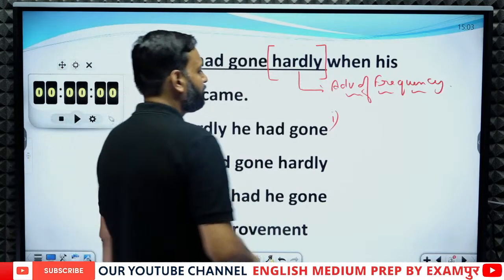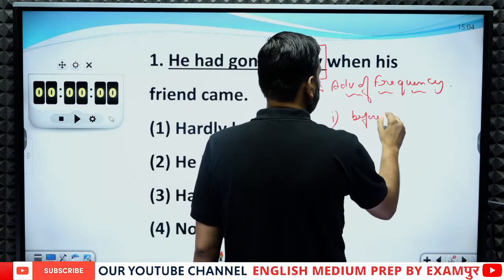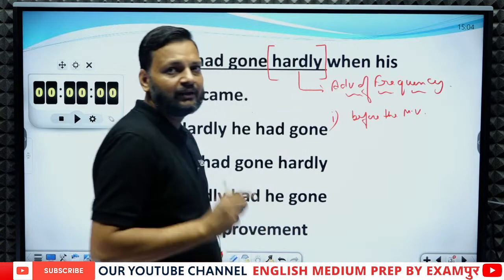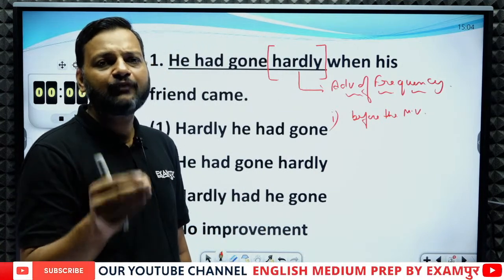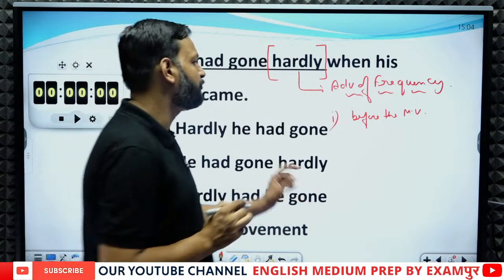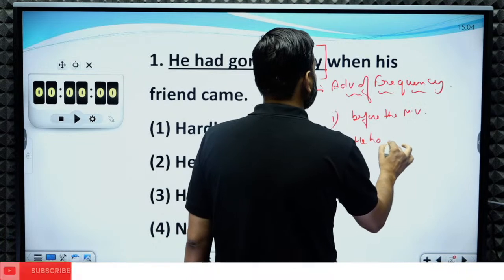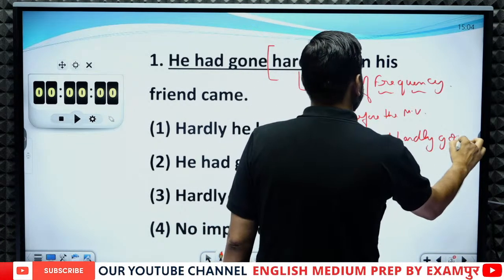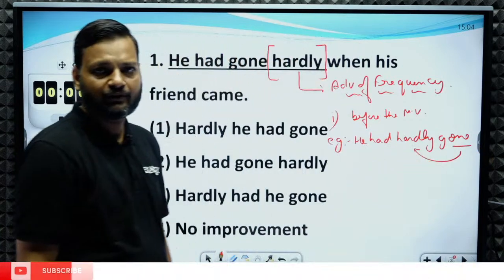First position is before the main verb. There are only two positions where an adverb of frequency can be used. First is before the main verb. For example, he had hardly gone. So here gone is the main verb and hardly is an adverb of frequency.